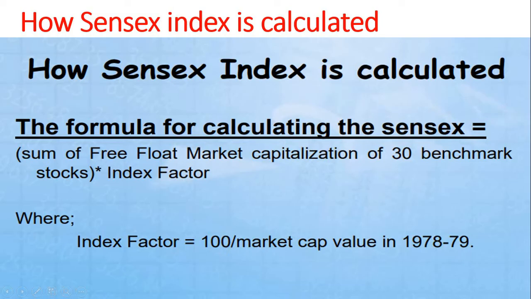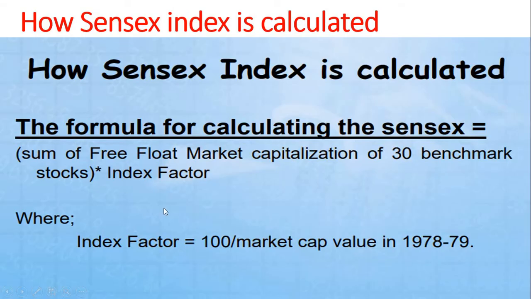In the year 78, 79, for the first time, the index started with 100. Now it has reached almost 30,000. If you compare today, it is 30,200 as of today. It started at 100, and that value has to be taken here while calculating the index factor. So 100 divided by the market capitalization value in 1978 and 79.